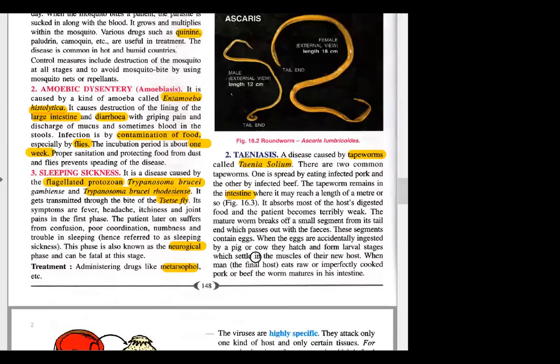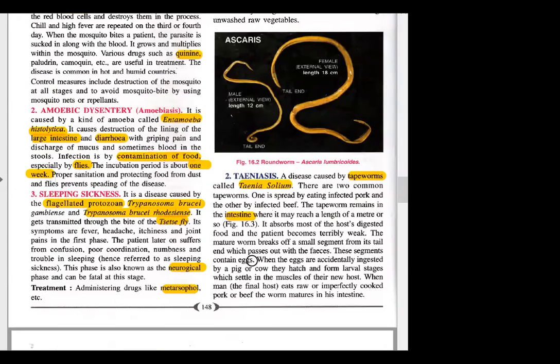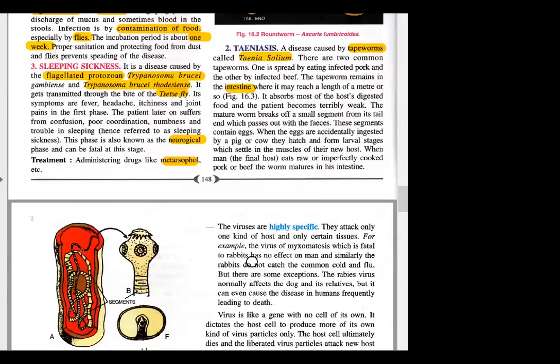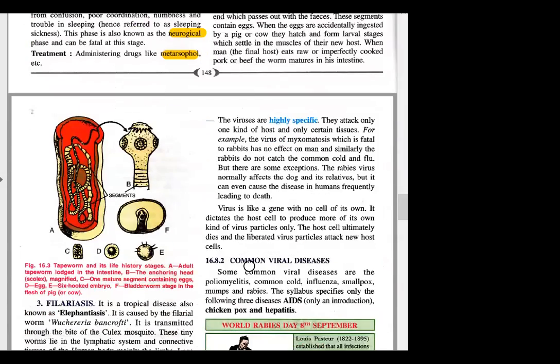Is it clear, miss? Is there any treatment for this? Treatment is there. You are given certain medicines which will kill these worms.